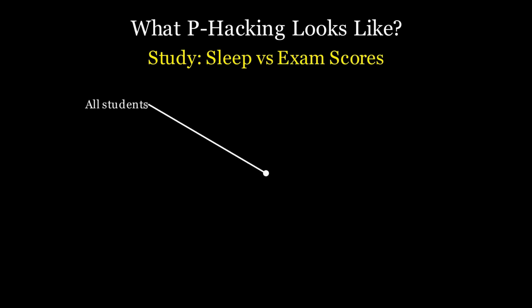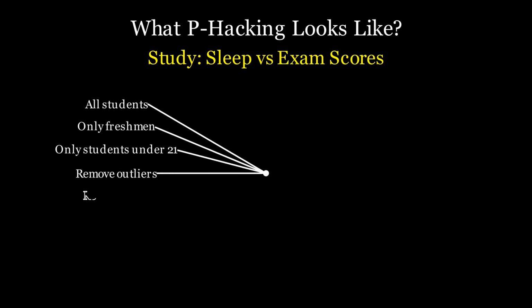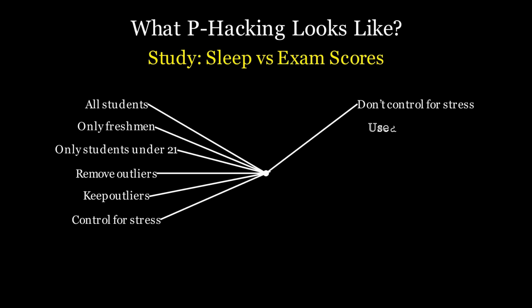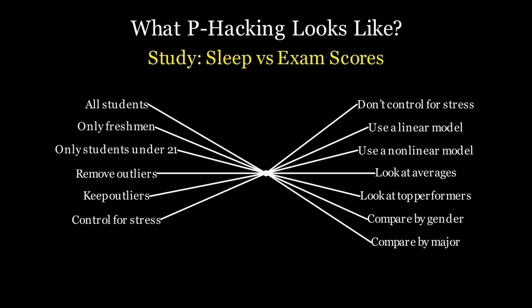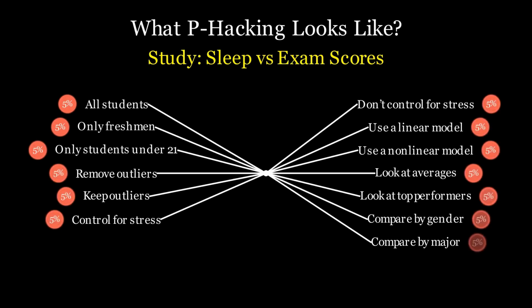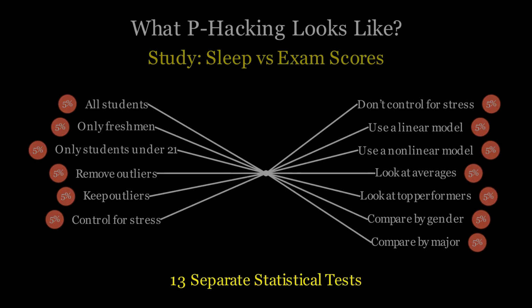You could analyze all students, only freshmen, only students under 21. Remove outliers, keep outliers, control for stress, ignore stress, use a linear model, try a non-linear model, compare by gender, compare by major. Each of these choices creates a different statistical test, and each test carries its own 5% false positive risk.